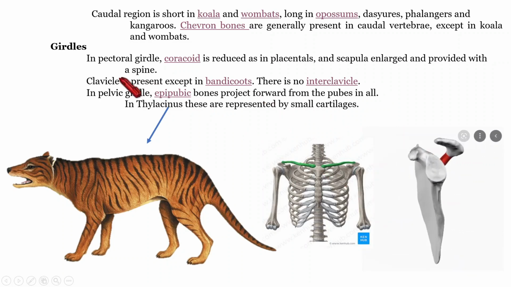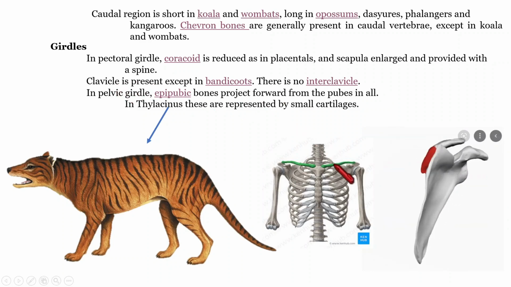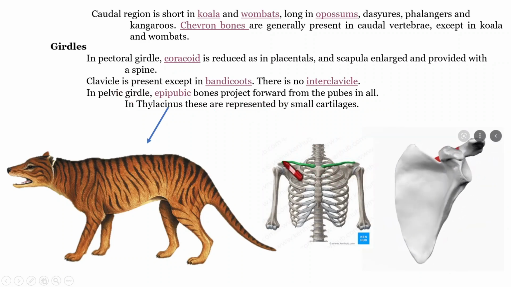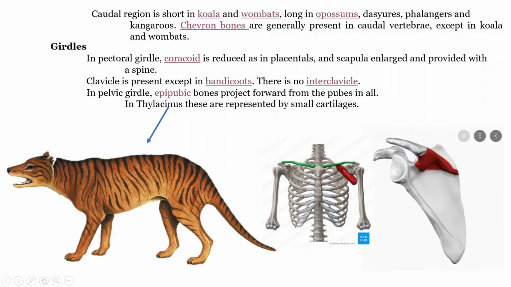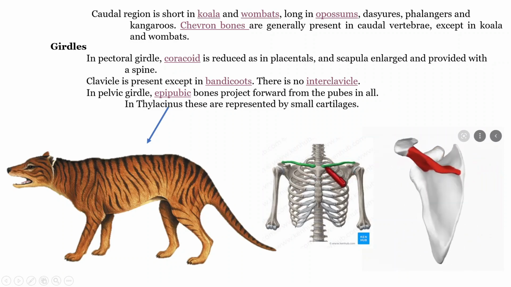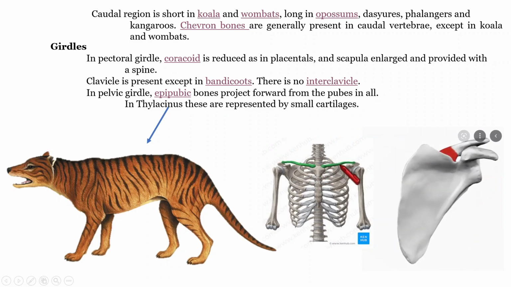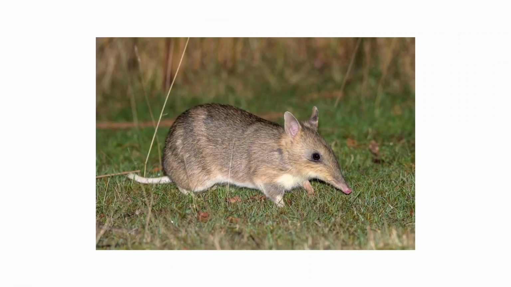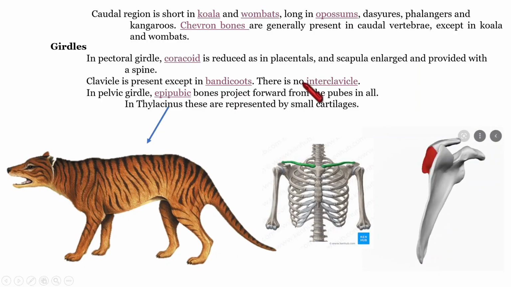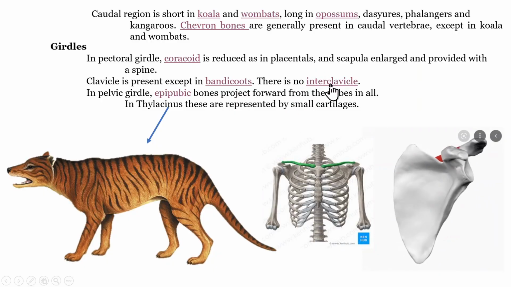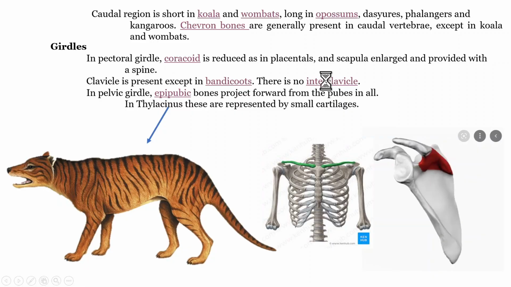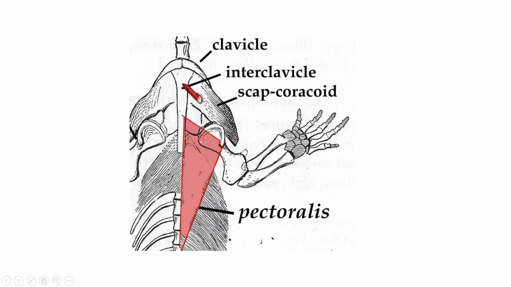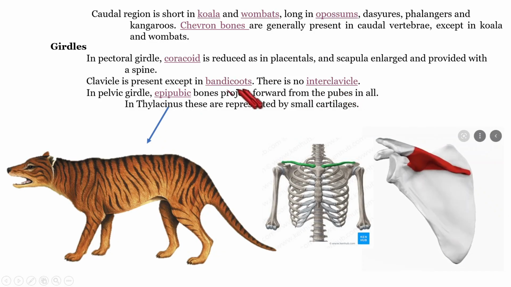Next is about the clavicle. We know the bone that we can see in this region. In this picture, in green color, we can see the clavicle. And that clavicle is absent in bandicoots, this metatherian. And also there is no interclavicle in metatherians. Interclavicle means the bone seen between the two clavicles.